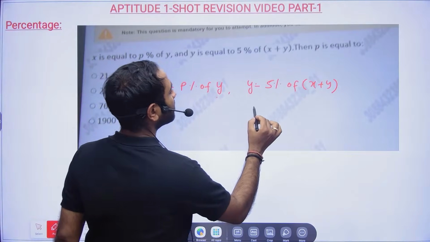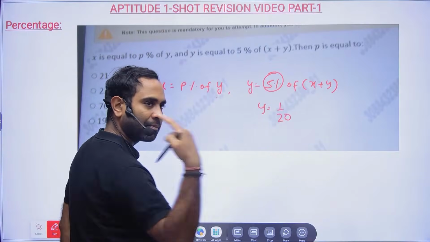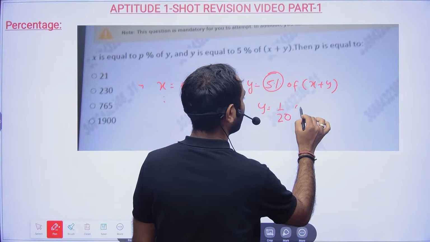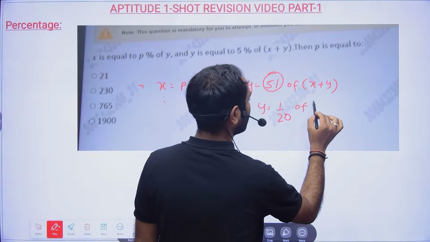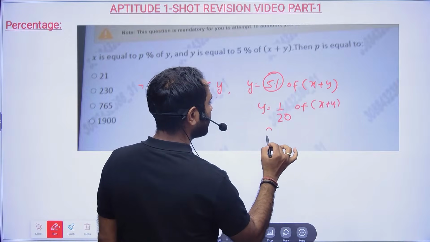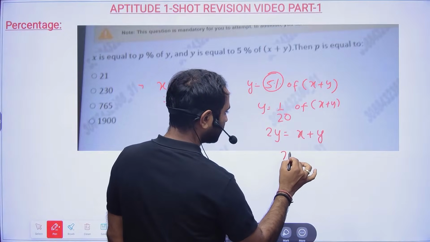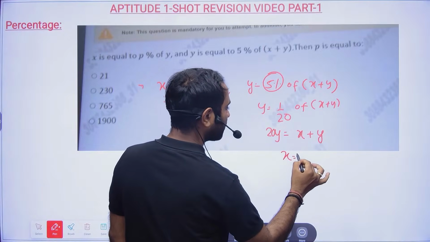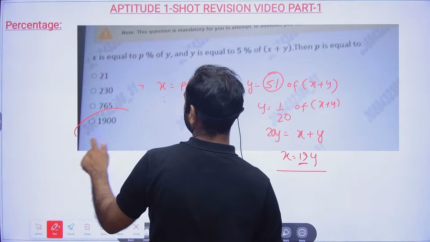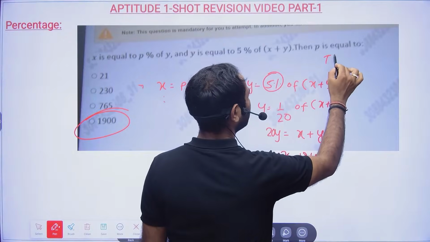Now Y is equal to 5%, which is nothing but 1 by 20. Sometime back I told you 5% is nothing but 1 by 20 of X plus Y. So 20Y will be equal to X plus Y. So X will be equal to 20Y minus Y, which is 19Y. Somewhere 19 is coming. Is there any option with 19? Why should we use so much mind? This is a TCS problem only.